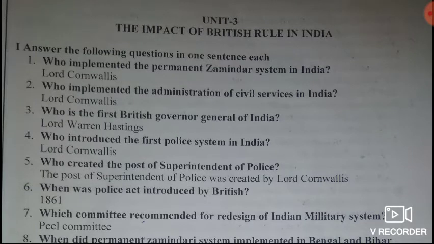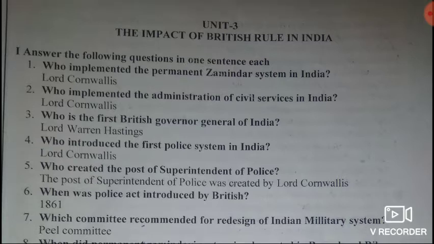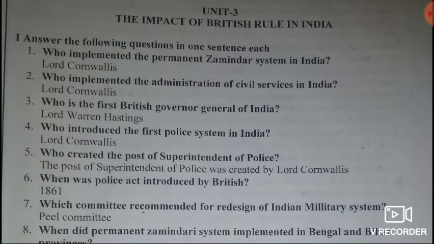The first question. Who implemented the permanent zamindar system in India? Answer. Lord Cornwallis implemented the permanent zamindar system in India. Then second question. Who implemented the administration of civil service in India?